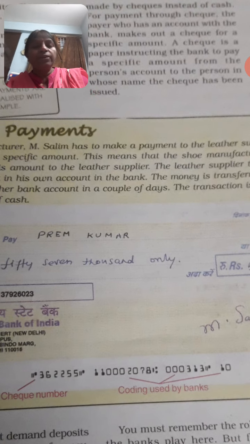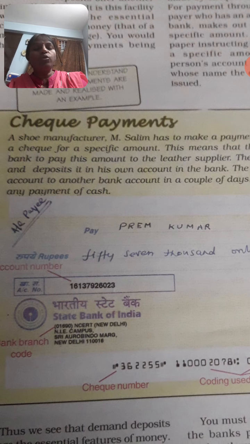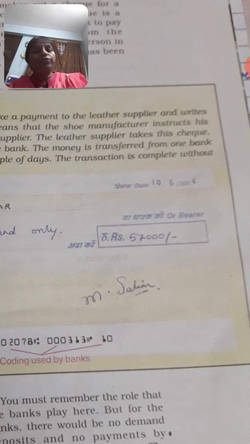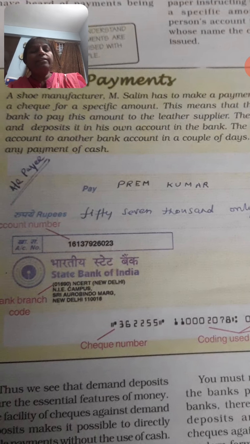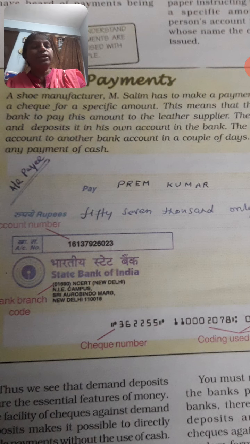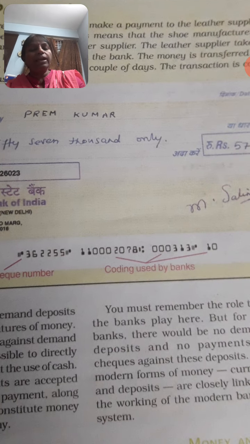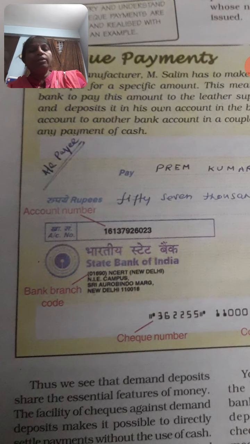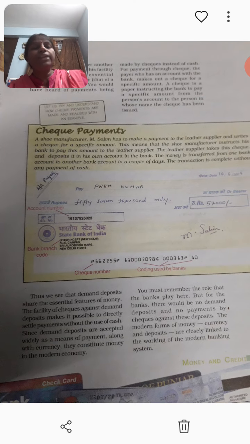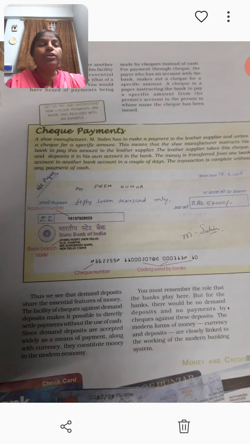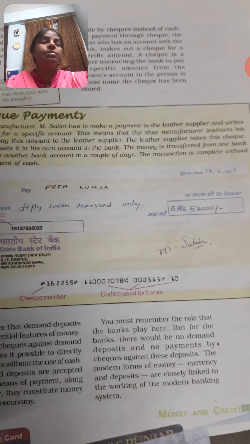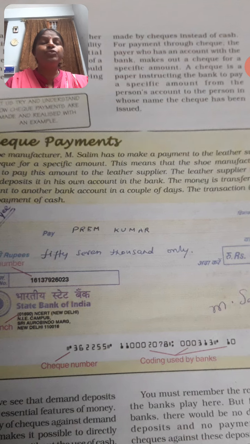Now see the check which is given here. Pay Prem Kumar. This check shows that Prem Kumar has to be paid. How much? 57,000 rupees. And that is written in words as well as in figures. The account number is also written at the end, and the bank name, Bhartiya State Bank, or State Bank of India. In this way we see that a check is a facility that customers have got from the bank, and this facility helps the customer to make deferred payment or future payment.